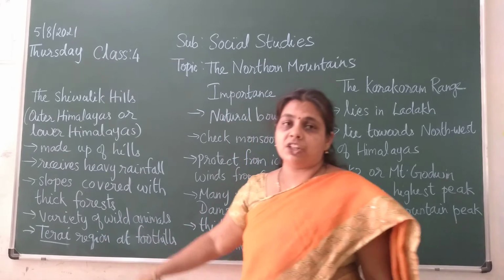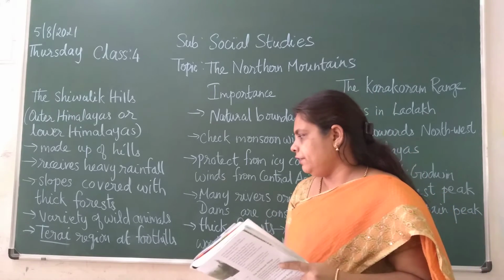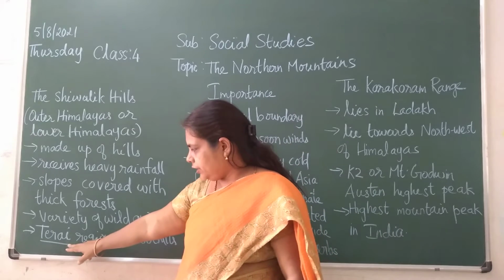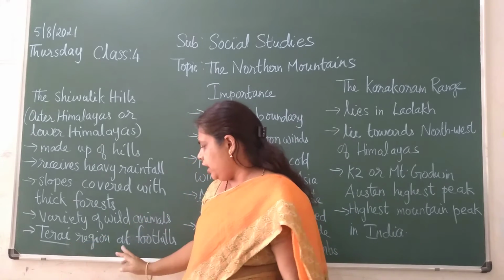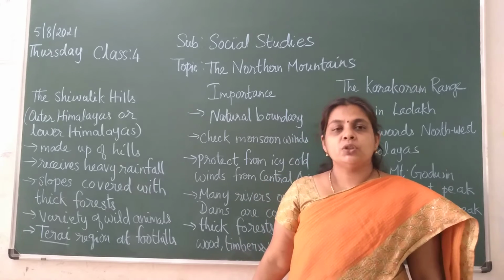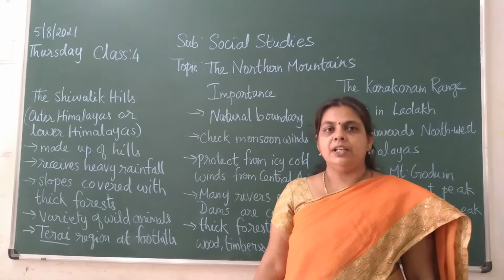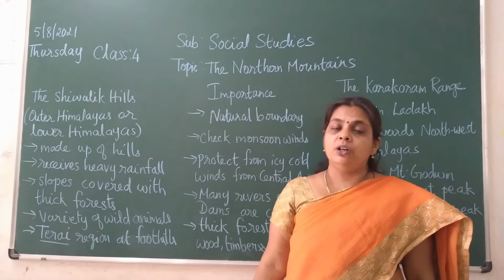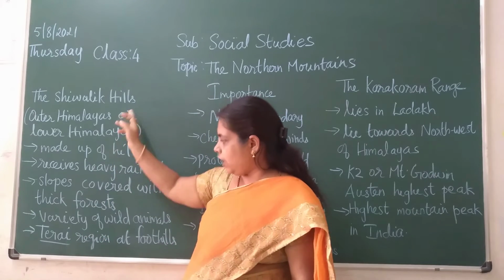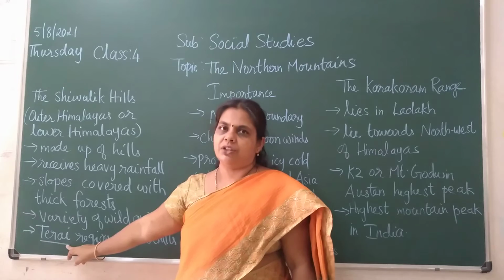Then one more important thing, children, is the Terai region at the foothills. In those places they can do cultivation, that means they can grow crops over there. So in the foothills of Shivalik, you can find the Terai region.